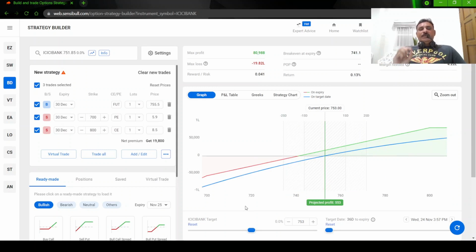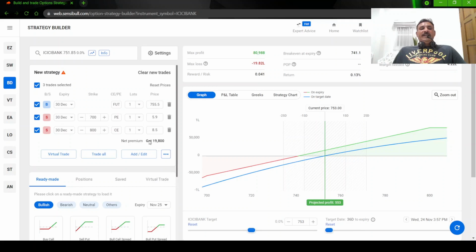so what we have done, we are long in the future, or long stock. We are long stock. We sold a call above the stock price and we sold a put below the stock price. Okay, so we are net credit. We are taking net credit in this strategy. So we are getting a net premium of about 19,800 rupees. Means these two puts together is the premium what we receive.